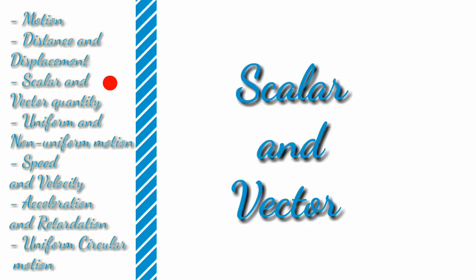Now it's the turn for scalar and vector quantity. Distance is a scalar quantity because it has magnitude only, it has no specified direction. Displacement is a vector quantity because it has magnitude as well as direction. And there is nothing more in this.